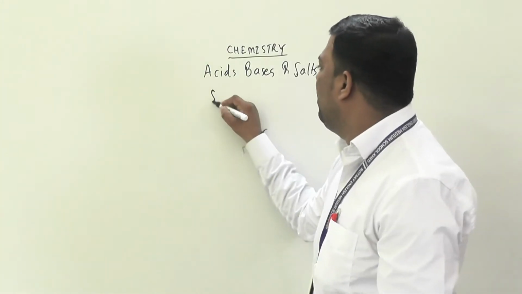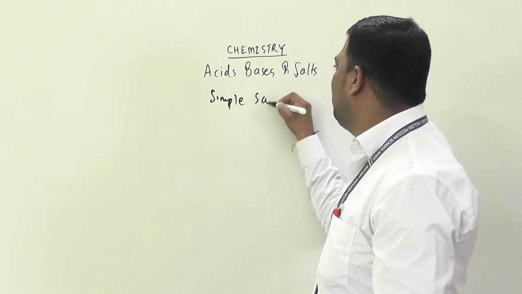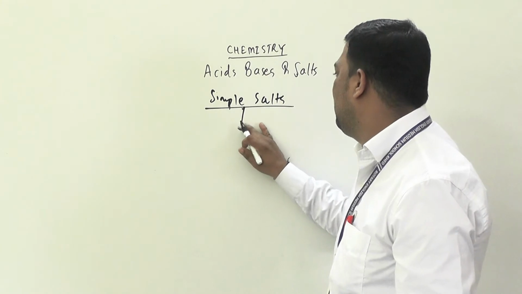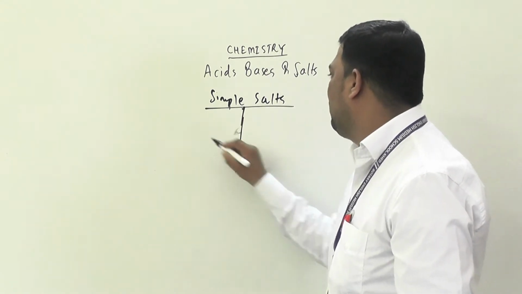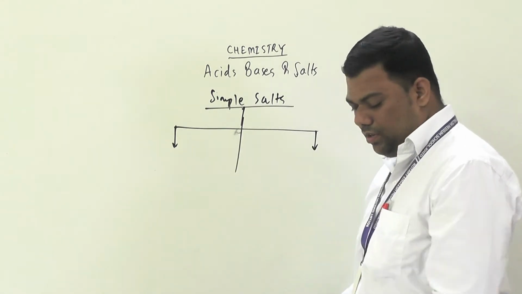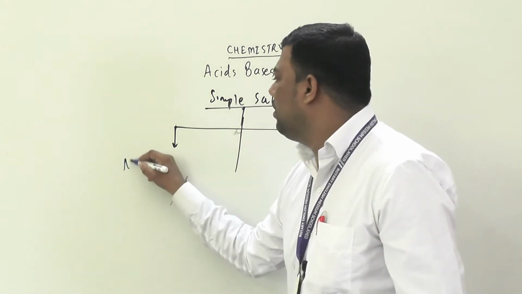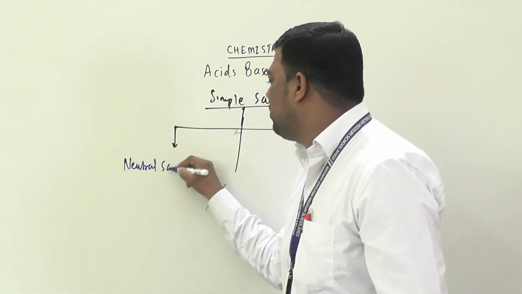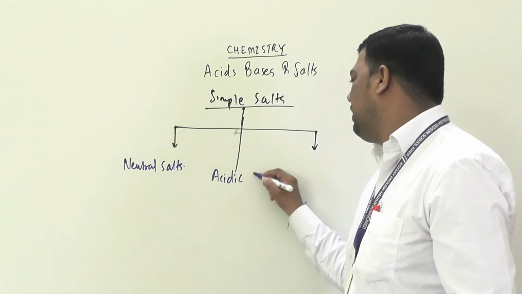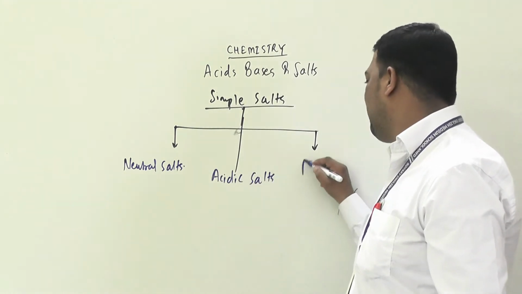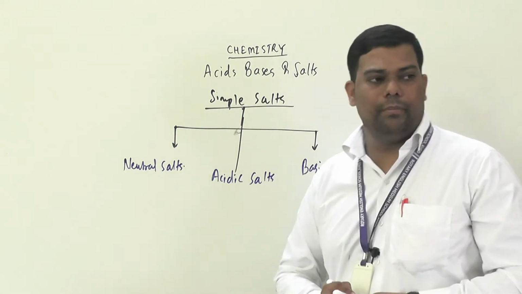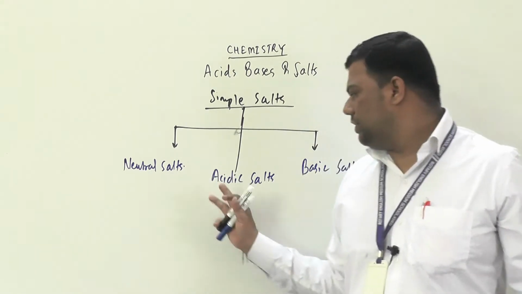See here, neutral salts, then acidic salts, and here basic salts. So we will see one by one your neutral, acidic and basic salts.